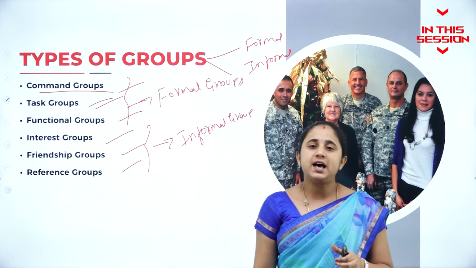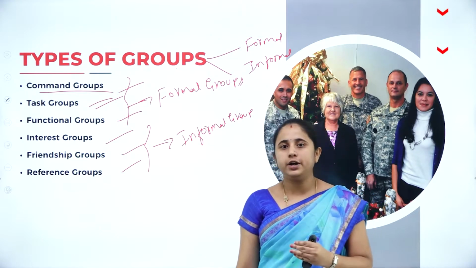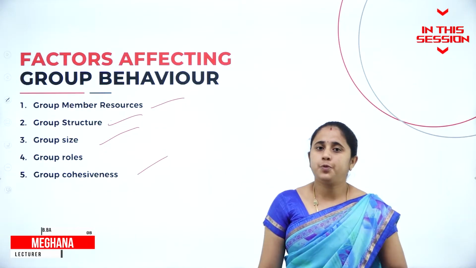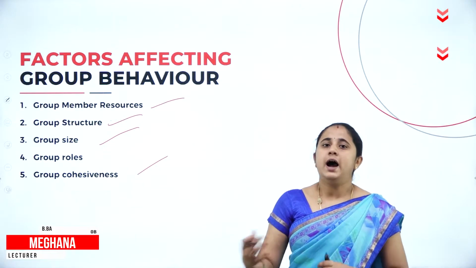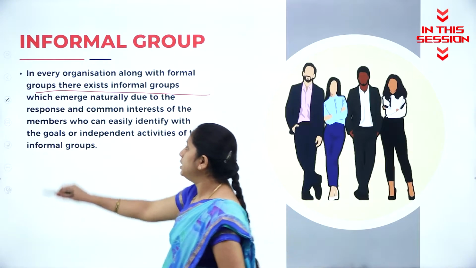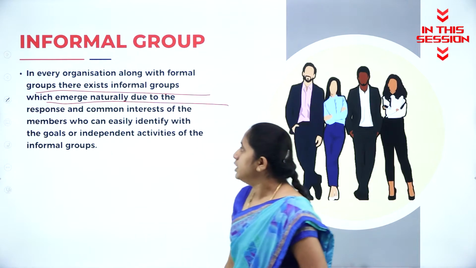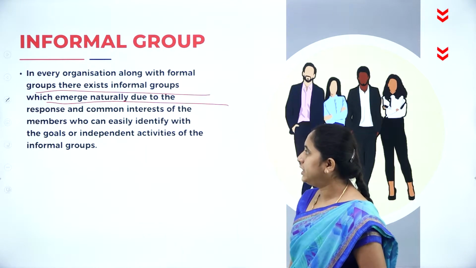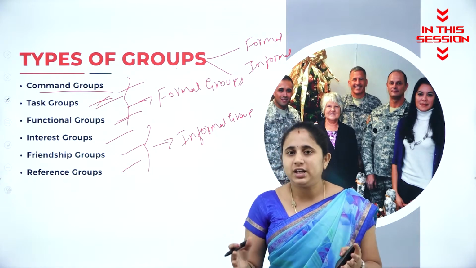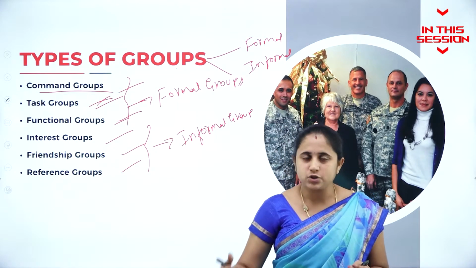This task group is specially designed in order to accomplish one particular task. Group cohesiveness means bonding and interaction between the individuals. This informal group emerges naturally due to common interest. For the task group, the time period is fixed. So within 3 months, you need to develop a new product. So that is task group.